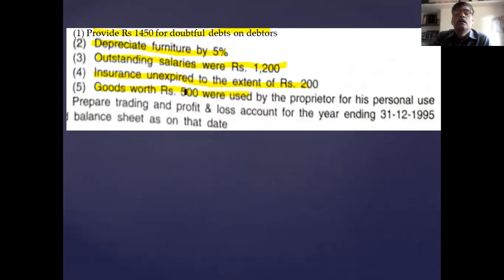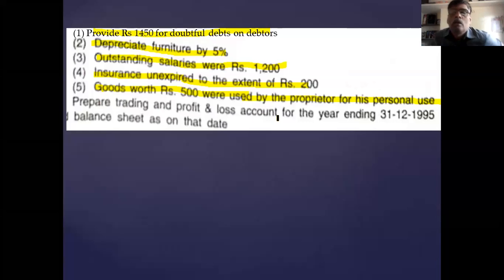Then you have to add this amount in the total drawing. So there are 3 drawings. In the cash book, there are 2: one is ornament, second is drawing, and third is drawing in the form of goods. There are 3 drawings. You take the total of the 3, then deduct it from the capital. Okay. And this is to be recorded in the trading account first. Remember this. Then prepare the trading profit and loss account.